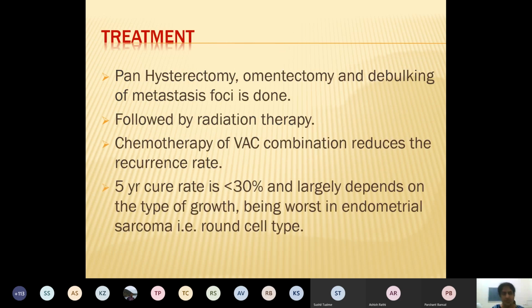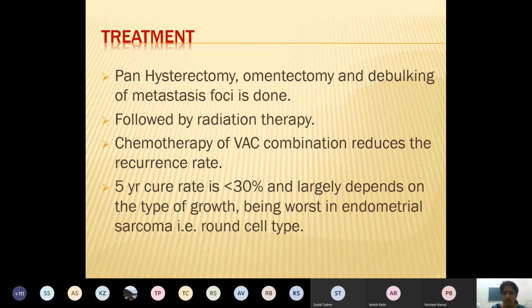How will you treat the sarcoma? Panhysterectomy, omentectomy, and you have to see its histopathology, because many tumors have local metastasis in the peritoneal cavity and omentum. Debulking of the metastatic foci and of the big mass is done, and after that you give radiation therapy, which gives better results.